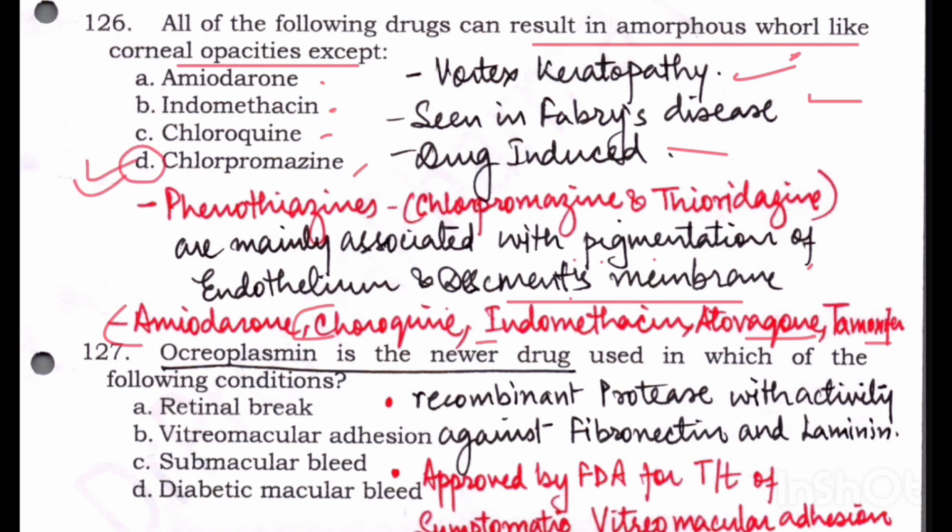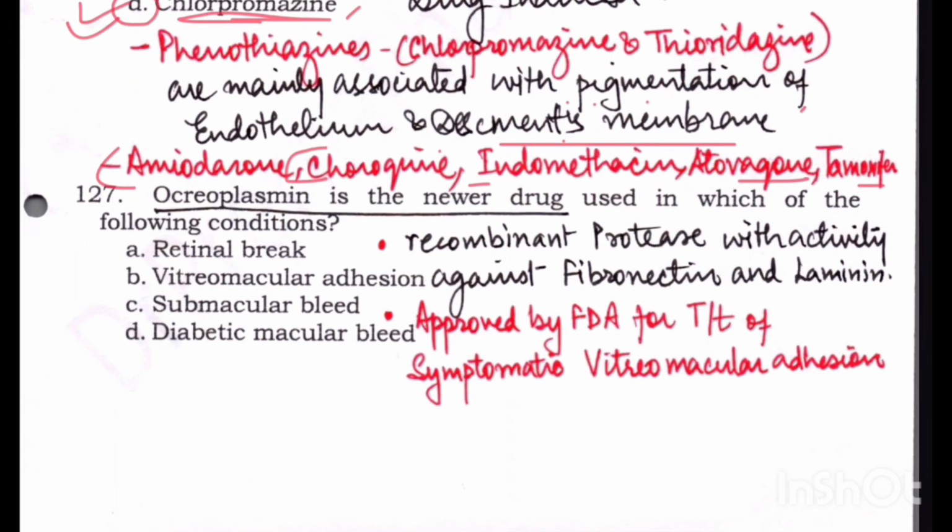Now in this type of question you might get confused that chlorpromazine also causes opacity, but the type of opacity is different, so you have to keep that in mind.